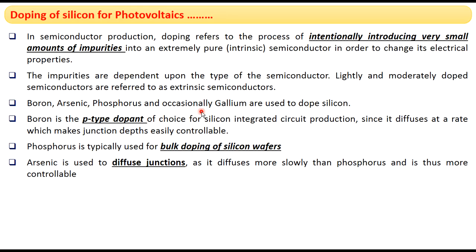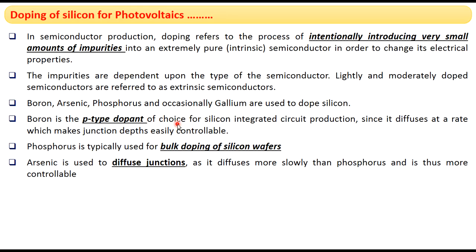Dopants are of two types: p-type dopants and n-type dopants. Addition of p-type dopants leads to formation of p-type semiconductors, and addition of n-type dopants leads to formation of n-type semiconductors.